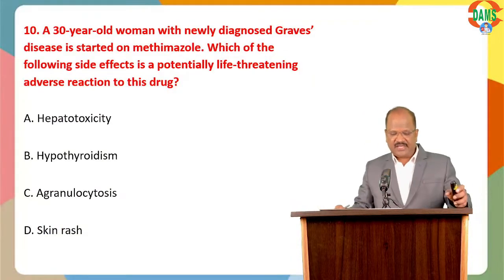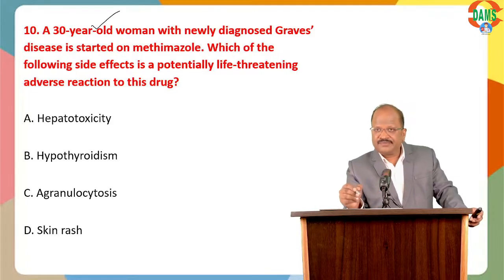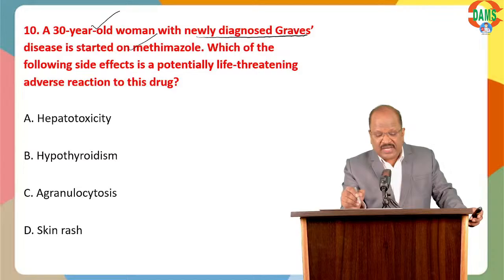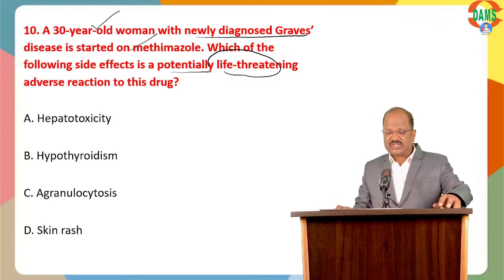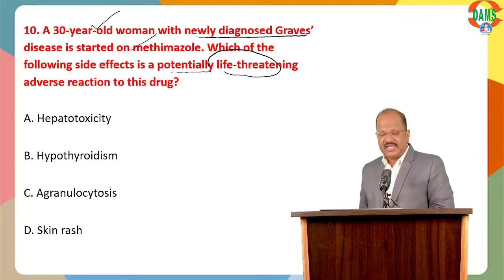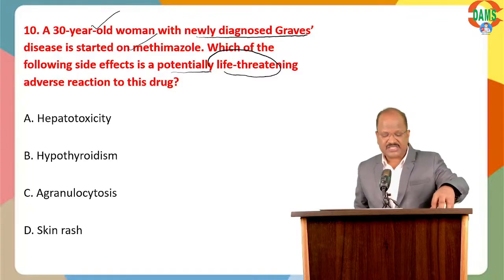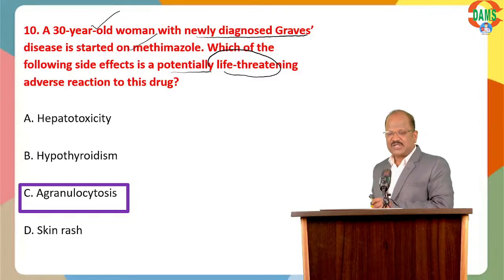Question number 10. Ready? Interesting question, easy question. A 30-year-old woman with newly diagnosed Graves disease is started on methimazole. Which of the following side effects is a potentially life-threatening adverse reaction in this patient? Come on, the patient is on methimazole. In this patient, what is the dangerous adverse effect? Anybody? The answer is option C. Very good. Just give 1 second, doctor.